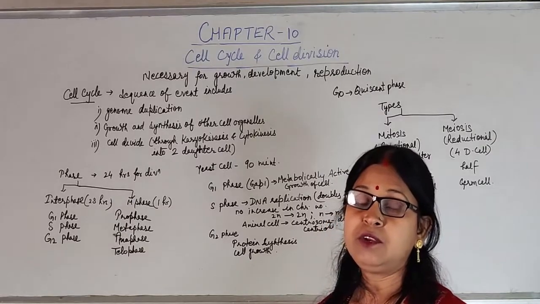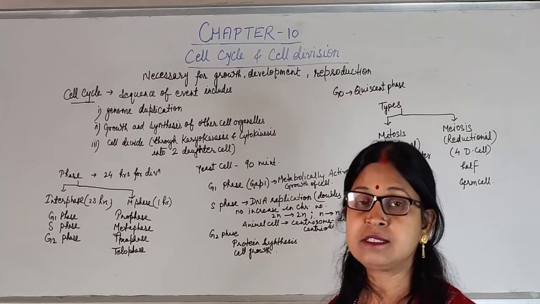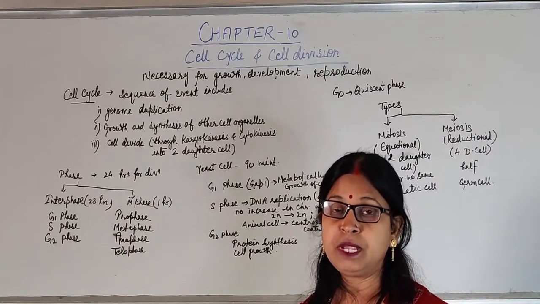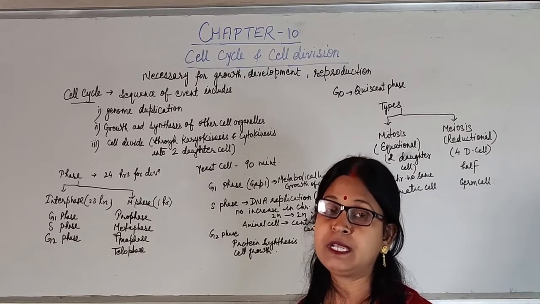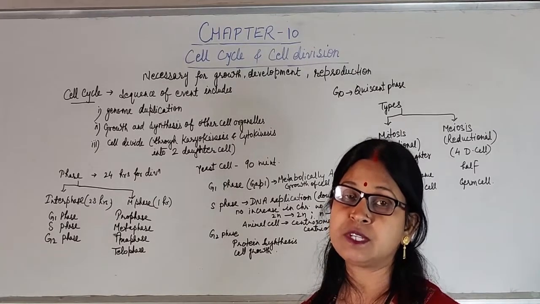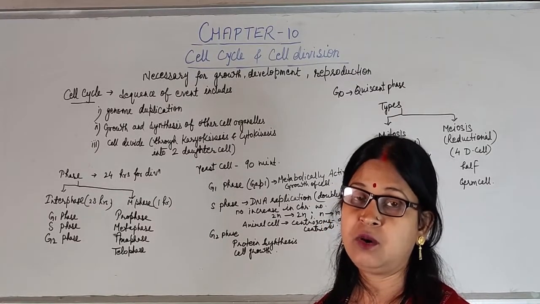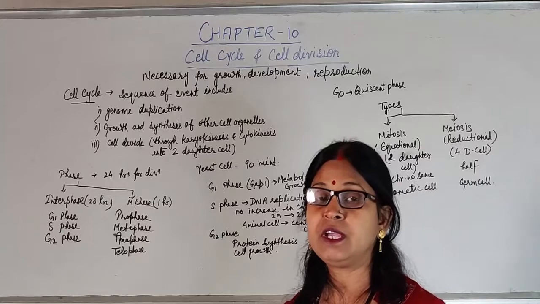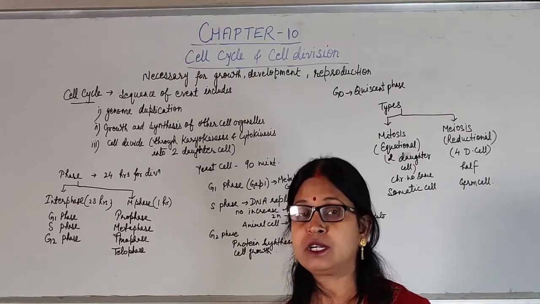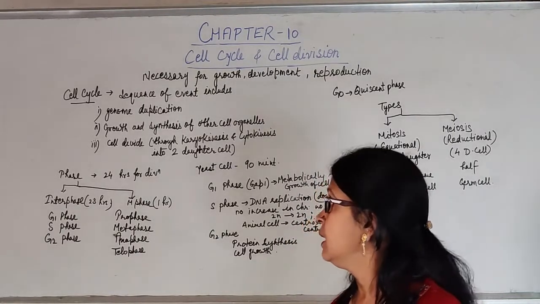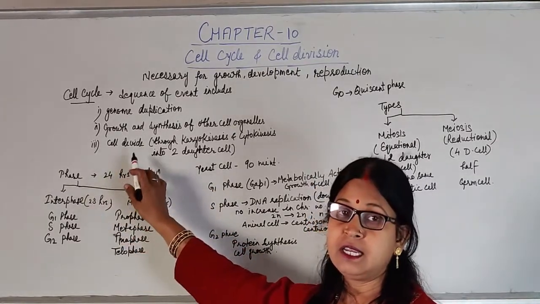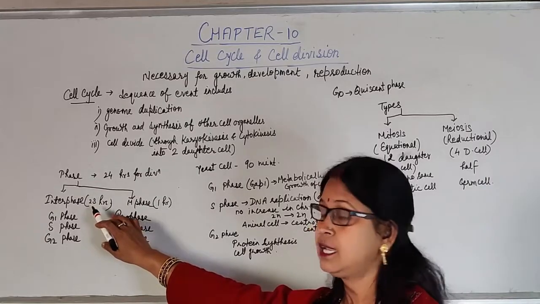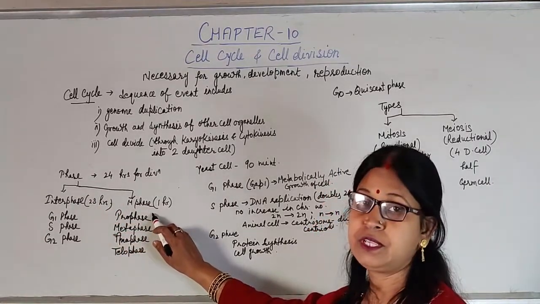Karyon means nucleus and kinesis means breaking. So making two nuclei is known as karyokinesis, which is followed by cytokinesis, that is division of the cytoplasm and other cell organelles, and in this way from one parent cell two daughter cells are formed.